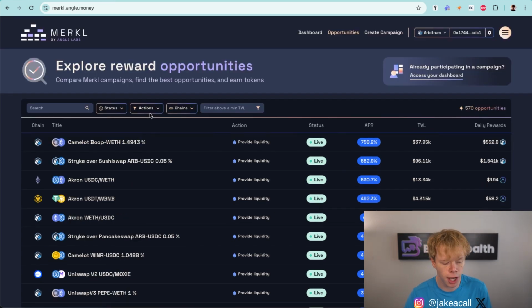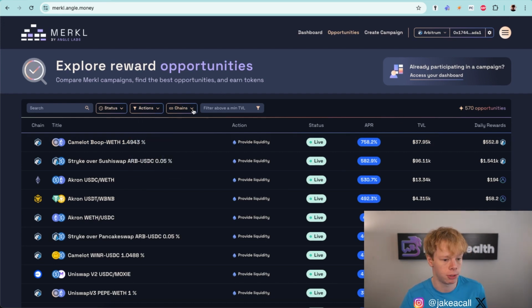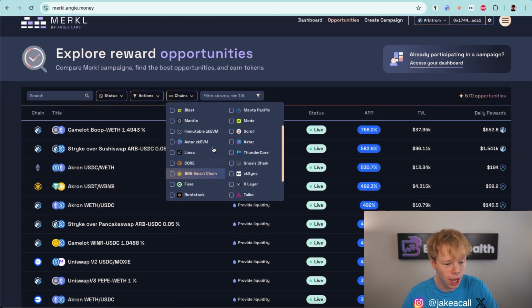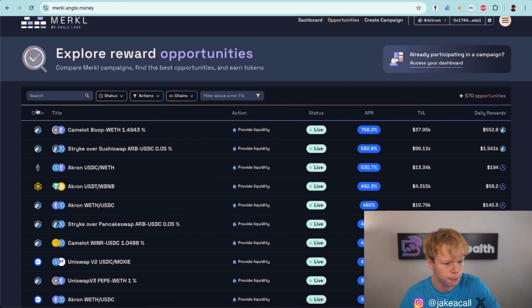Now the thing is, Merkl does not just support Uniswap V3 or QuickSwap, it supports so many different platforms, which is great for finding different opportunities, but also great because we don't have to be bound to a specific network or a specific decentralized exchange. As you can see, they support a plethora of different networks right here, and today I'm going to show you exactly how you can start to go through these and find your opportunities.